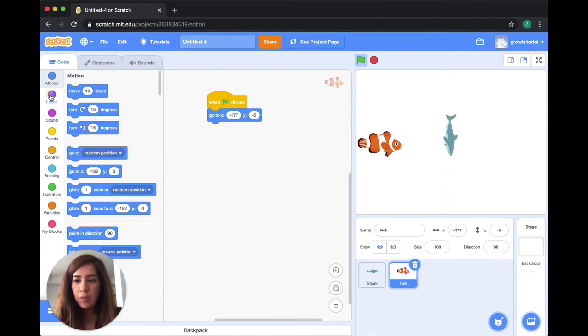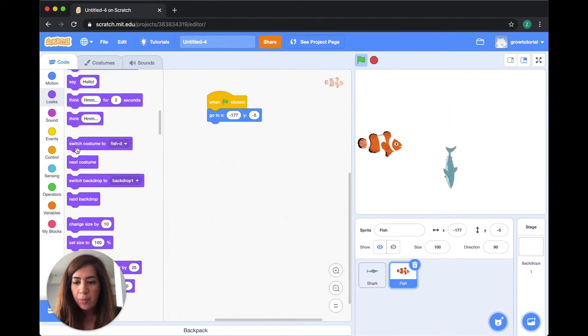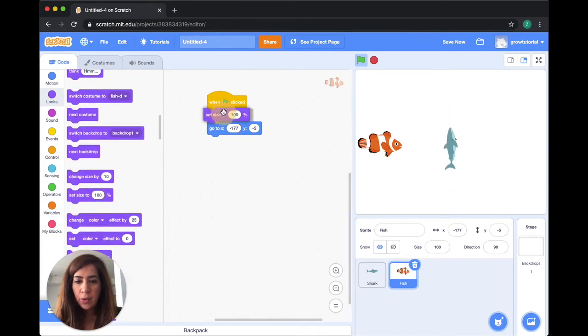So if you guys remember from our previous example with the puppy, I'm just going to say set size to 50. Let's just, no, not 500, 50. Oops. Yeah, that's about right, but I still want him to move back a little bit further. So let's just say -200.